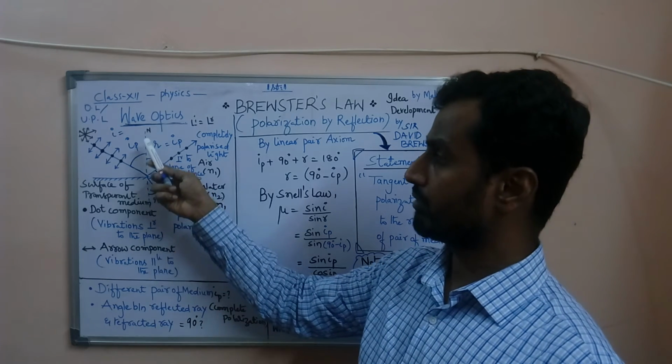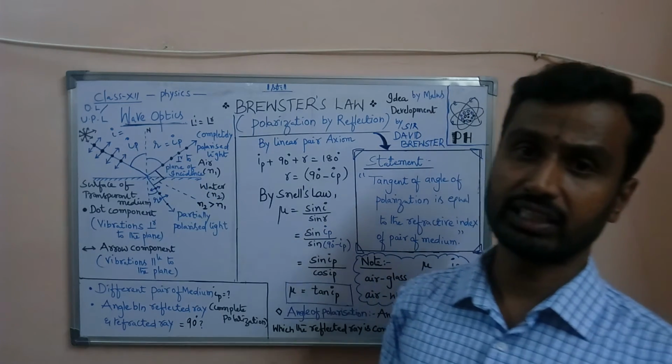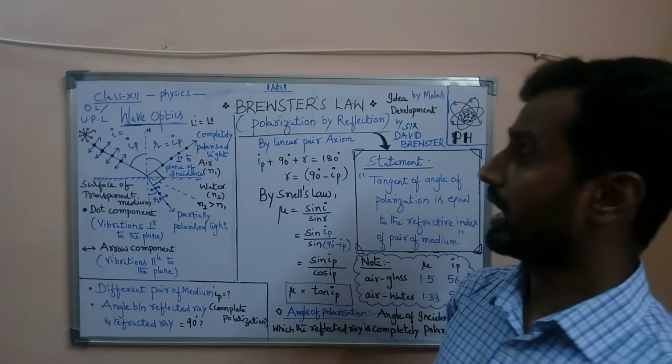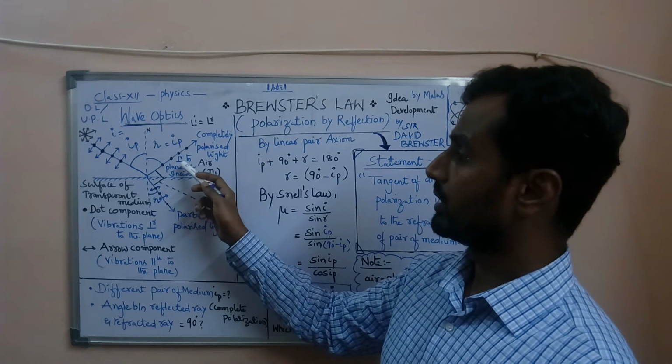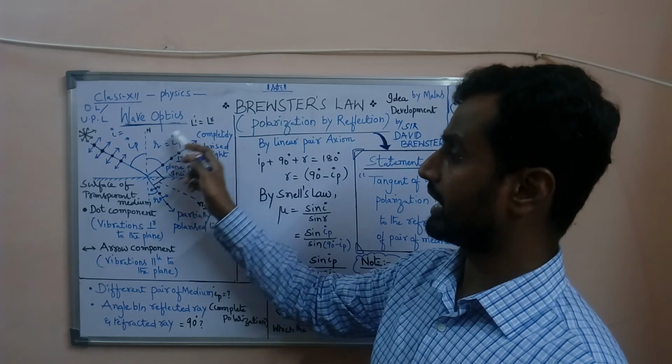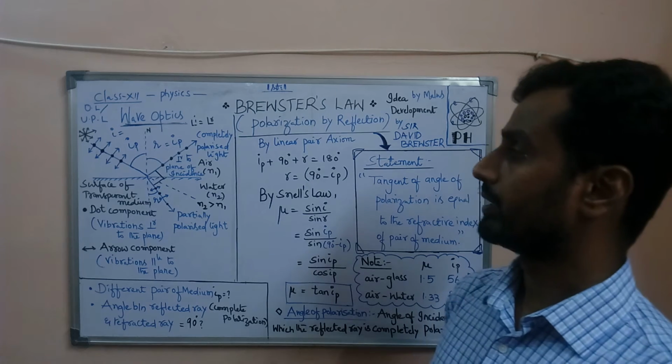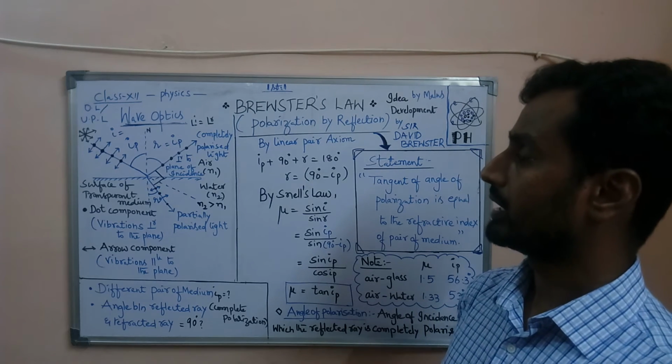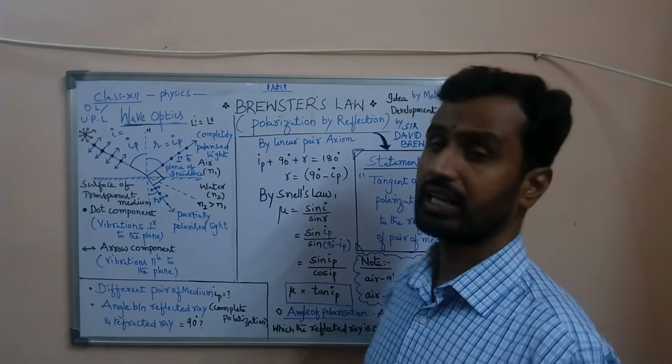Let us study for each angle of incidence whether the reflected ray is polarized or not.